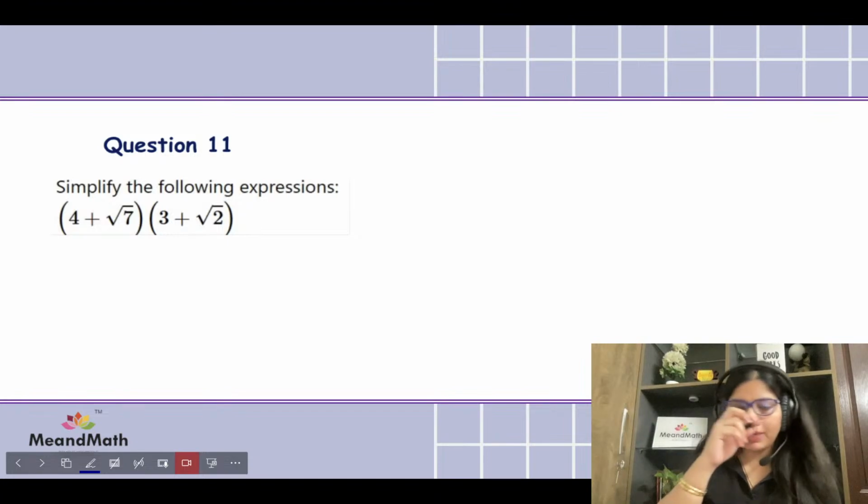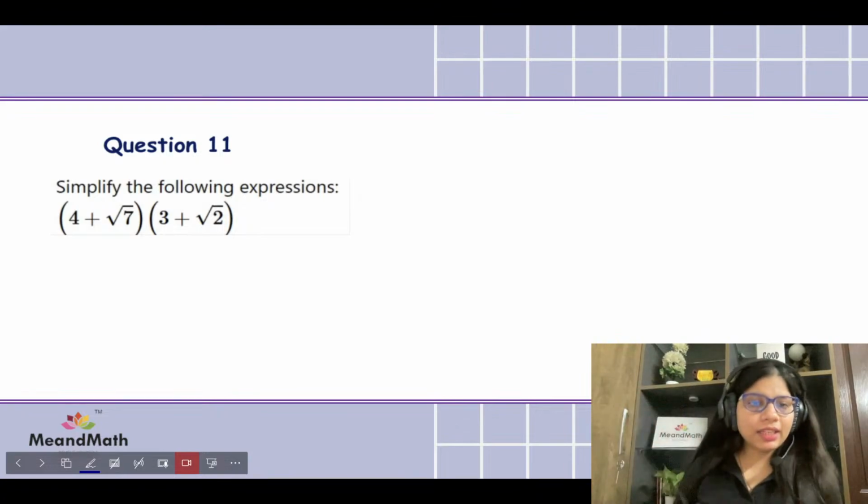Simplify the following expressions. So 4 plus root 7 times 3 plus root 2. Quick. Okay, so over here we are going to be expanding that.